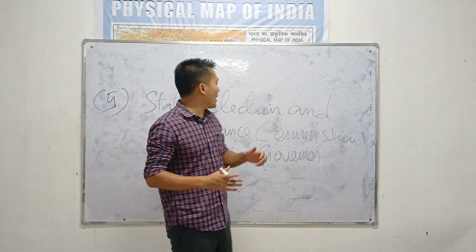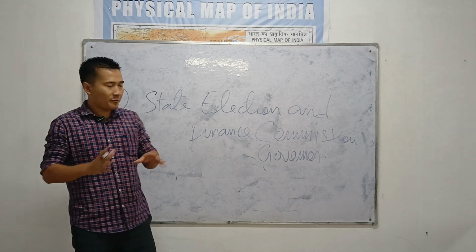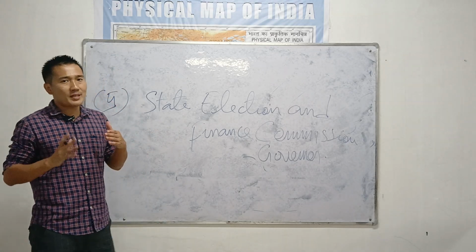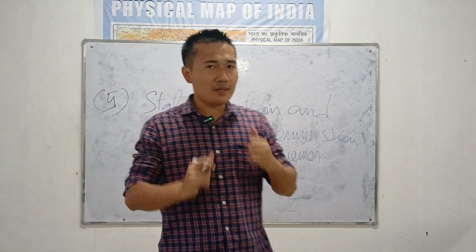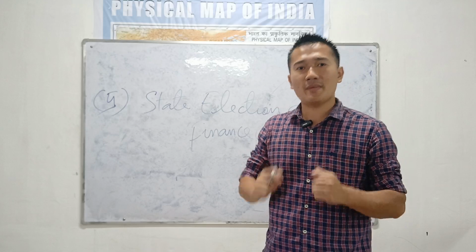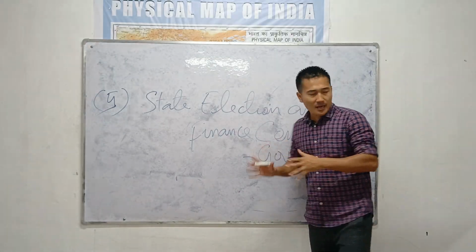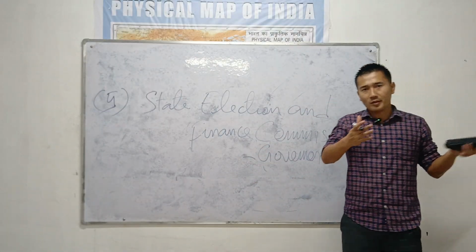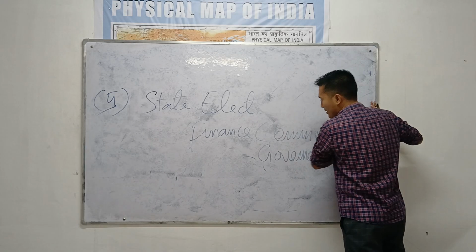So with this, we end the general topic, general features. Now we will discuss separately the 73rd and 74th Constitutional Amendment. So now again, I will discuss everything in detail. We will go step by step. We will go very slowly.